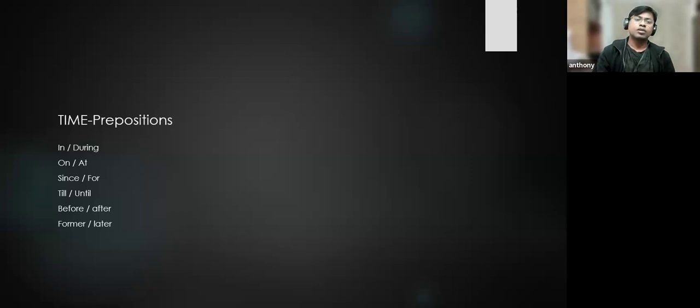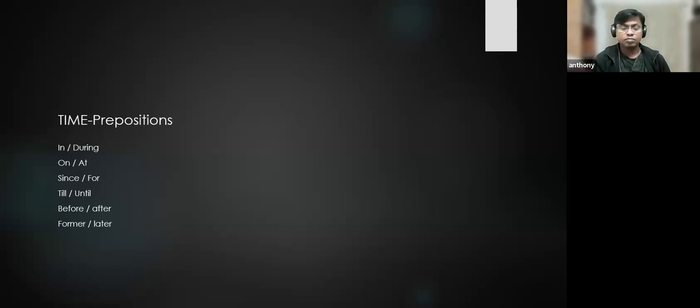Now, prepositions about time. In is talking about time. During is also talking about time. On is talking about time. At is talking about time. Since also time. For also time. Till, until. Before, after, former, later. There's one more thing I missed. Can anyone tell me what it is I missed?